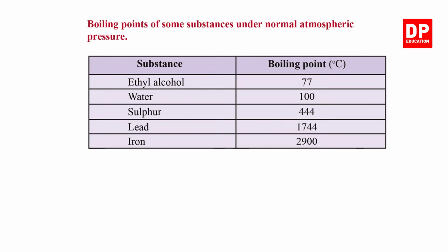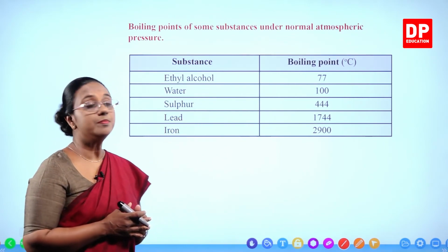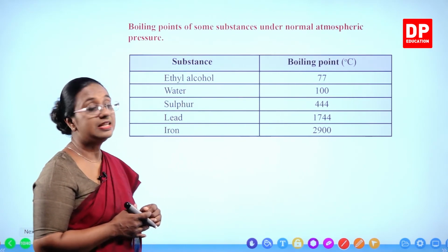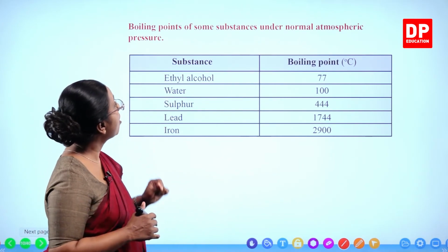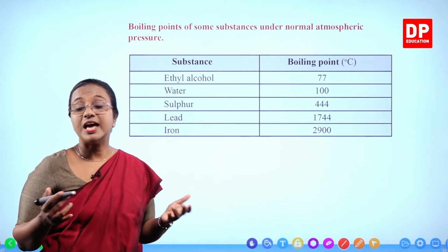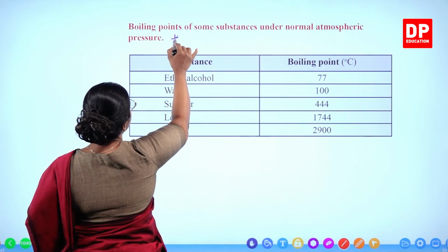Boiling points of some substances under normal atmospheric pressure are given to you in this table. The first column gives you the substance and the second column gives the boiling point, in degrees Celsius. You have to remember this is at normal atmospheric pressure or standard atmospheric pressure. Very important. Normal atmospheric pressure.